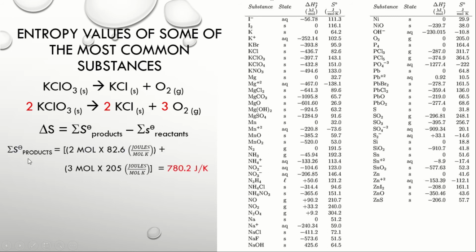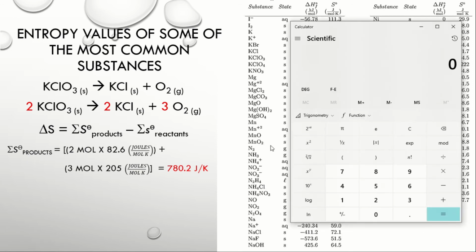So, for the summation of the entropy of the products, okay, ganito ang gagawin natin. Alamin natin kung nasaan yung reactant at kung nasaan yung product. So, kung saan nakapoint yung arrow, yun yung product. So, that means in this chemical equation, ito yung ating product. Ngayon naman, we have to multiply the value of mole to the entropy value of the substance sa lahat ng mga different substances doon sa product. Saka natin ipag-add lahat-lahat. Okay.